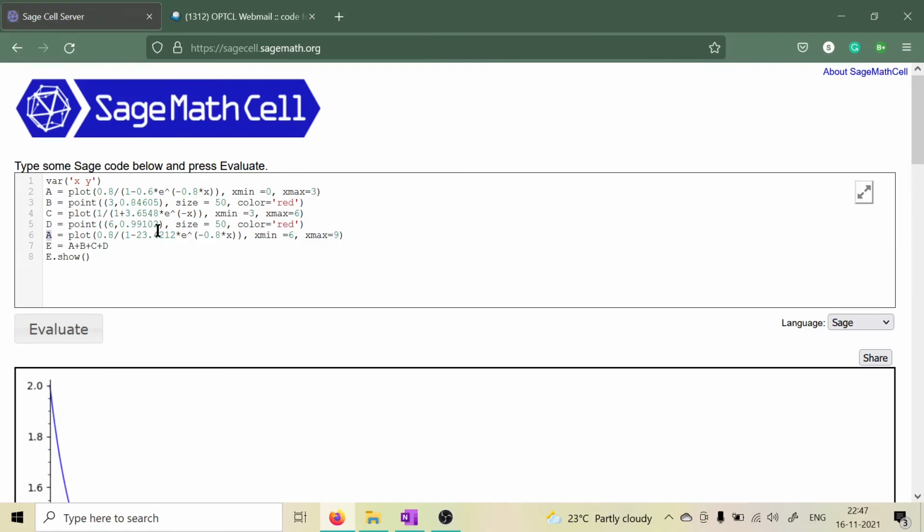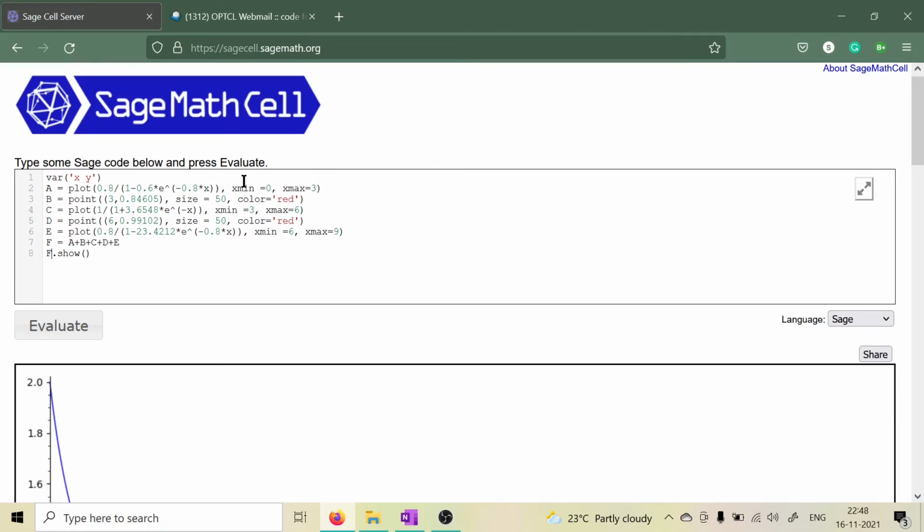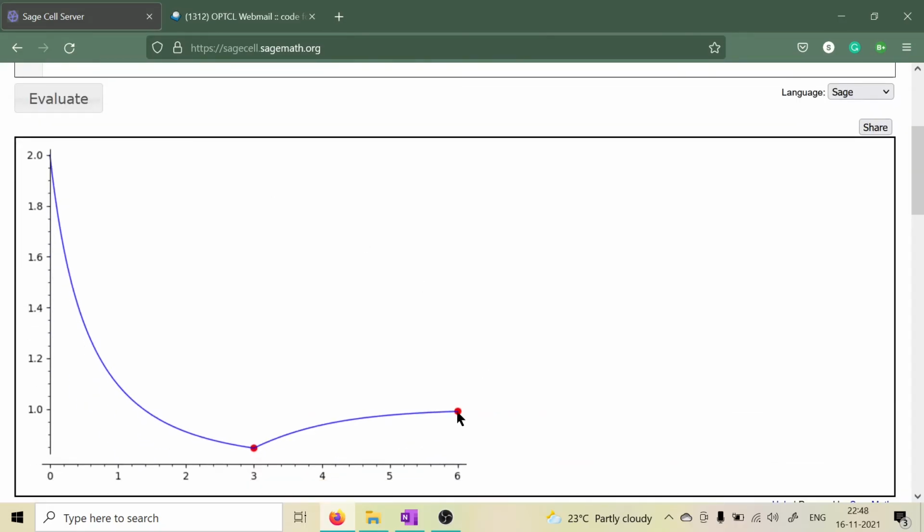We will change the variable it is assigned to, which will be e, capital E. Now here it will be f, and we will write plus e and plot f dot show. Now if everything is correct, the third interval will start from here and gradually go downwards.